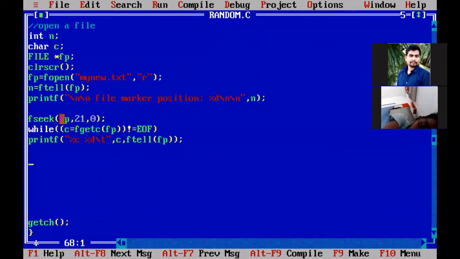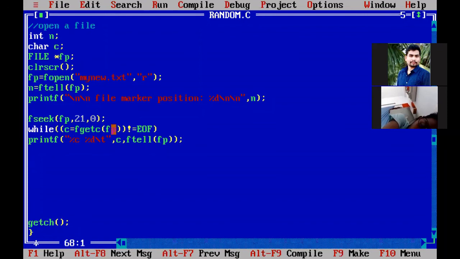Now, before printing all the characters from the fp file, I don't want to read from the start. I want to skip 21 bytes. How to skip? I want to move my file marker position from 0 to the 21st position. So I am using the fseek function on this file. I am moving 21 bytes. The file marker is moved by 21 bytes with respect to the starting of the file. Now if you read the characters from fp by using these two statements, you are going to read from 22 onwards, because the file marker is already at position 21. You moved the file marker from 0 to 21 by using fseek.